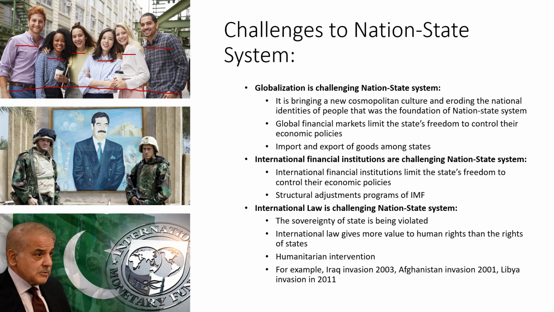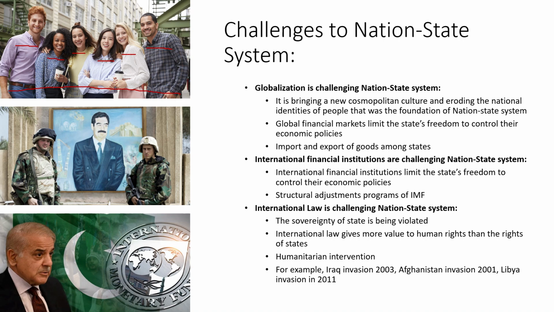Then another thing, global financial markets limit the states' freedom to control their economic policies. We all know that today there is a model of economic liberalism that dominates the world, and countries practice trade among themselves, and global financial markets limit the states' freedom to control their economic policies, because we cannot control the prices of the foreign markets.